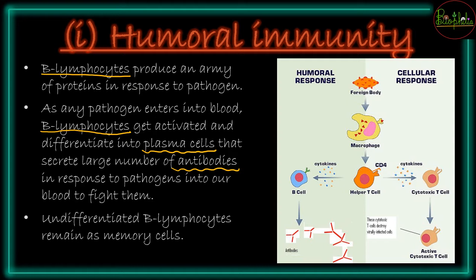So that way you can produce some stories and you can understand how different kinds of immunity are going to function. So these B lymphocytes can also change into memory cells.